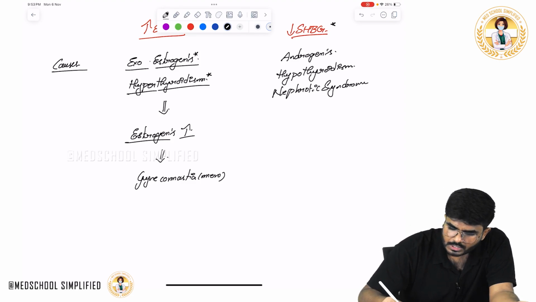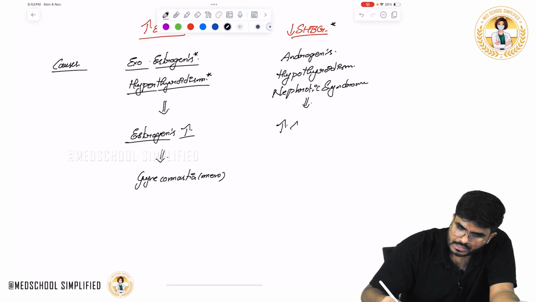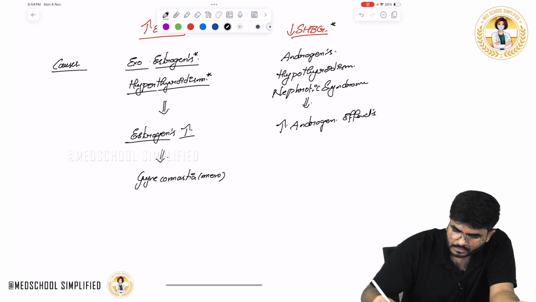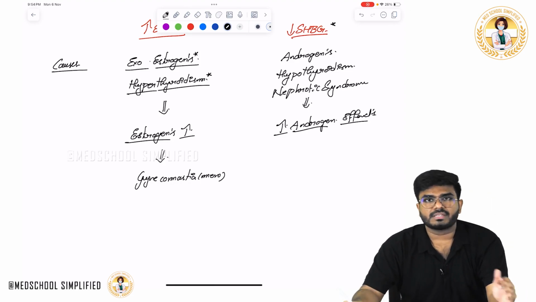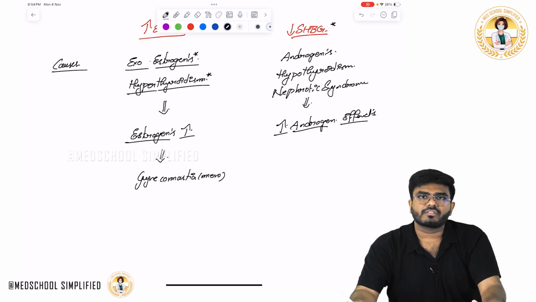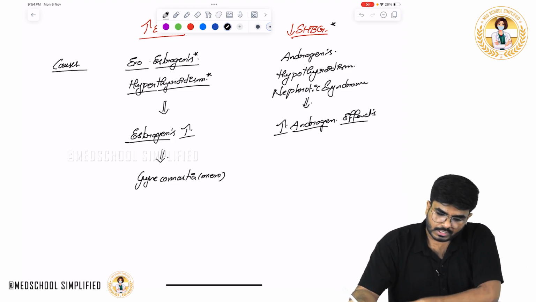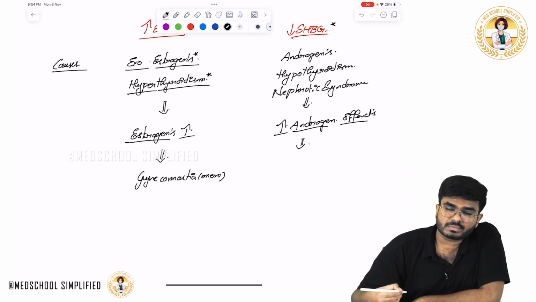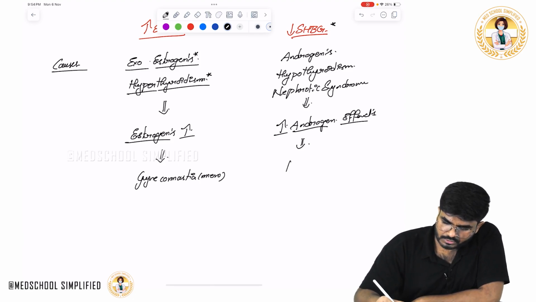Okay, nephrotic syndrome. That is going to increase the androgen effects. When sex hormone binding globulins go down, it means they are not available, so more androgens are going to be there. And more androgens in females can cause hirsutism.